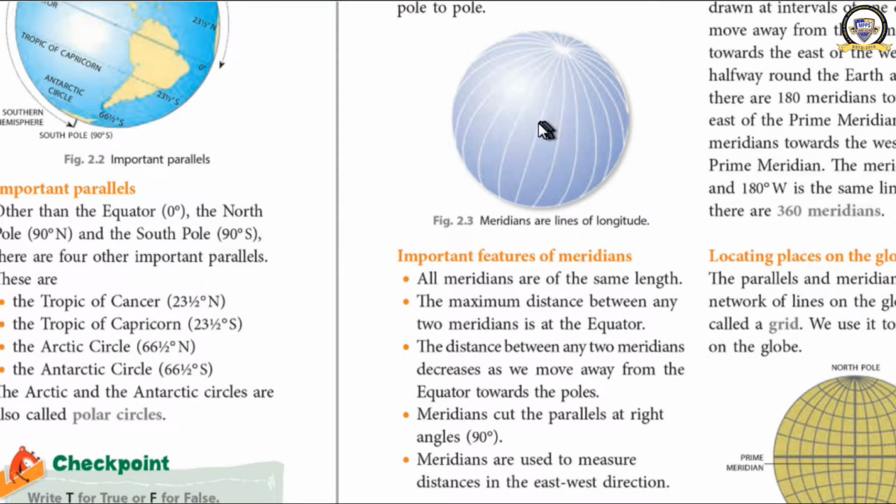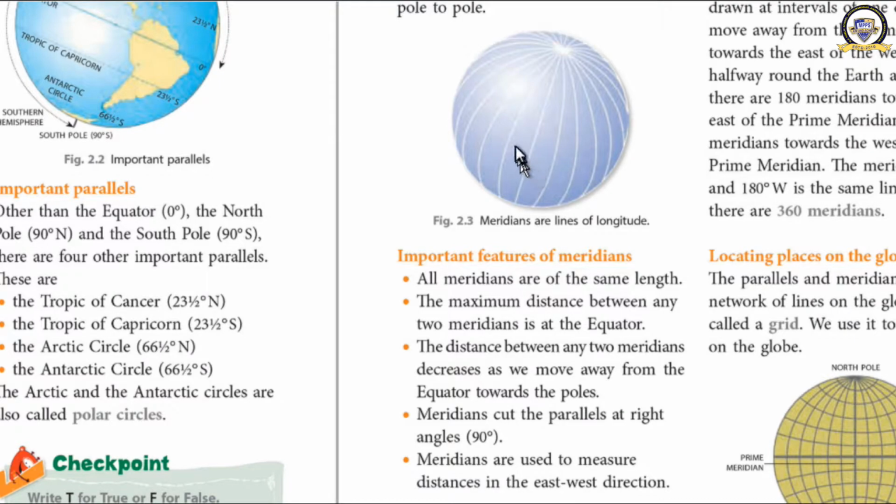See, the distance between two meridians, this distance, varies. Here it is maximum at the equator, and as we move towards the northern pole, what happens? The distance between two meridians decreases. And if we move to the south pole, then also we will find the same thing. The distance between these two meridians has decreased. Do you know why it is so? Because of the shape of the earth.